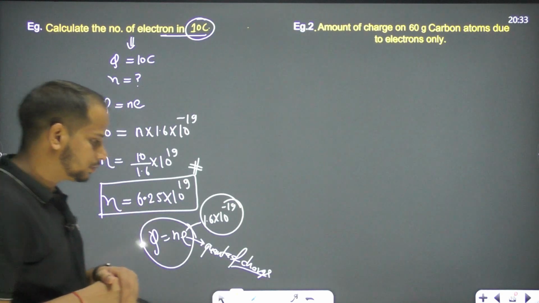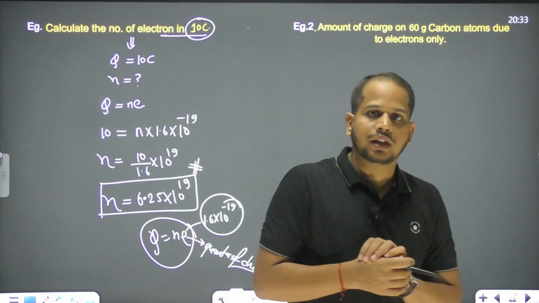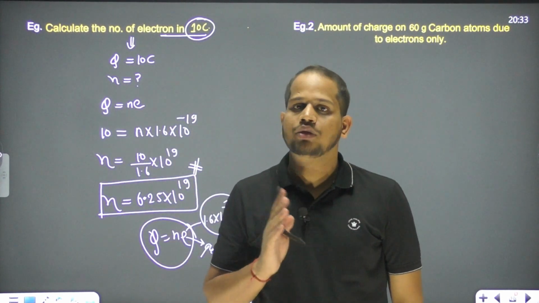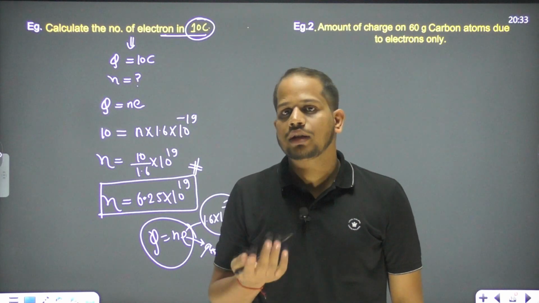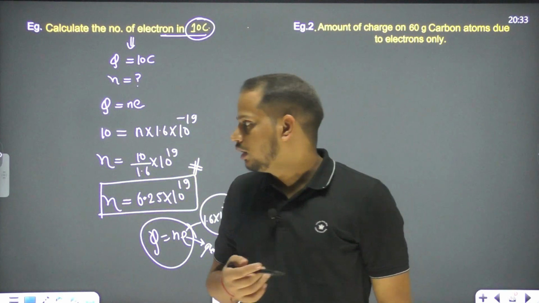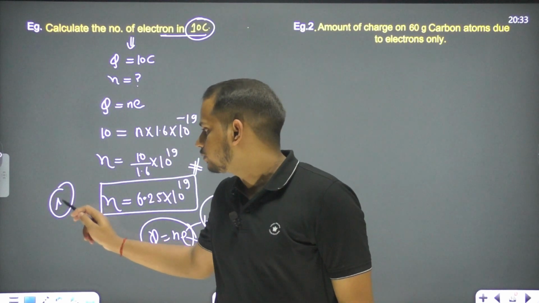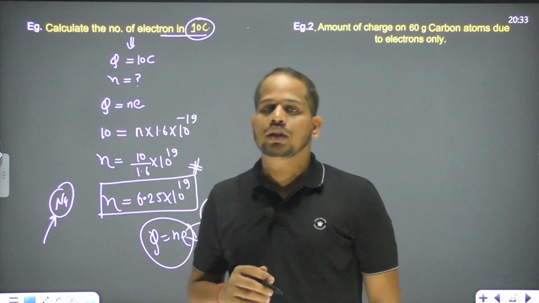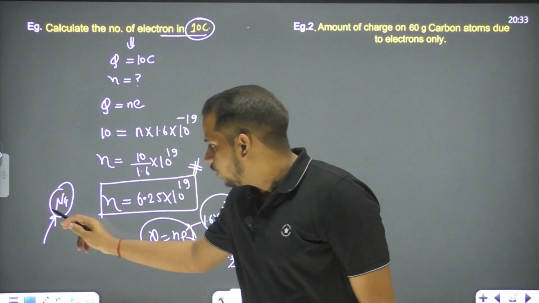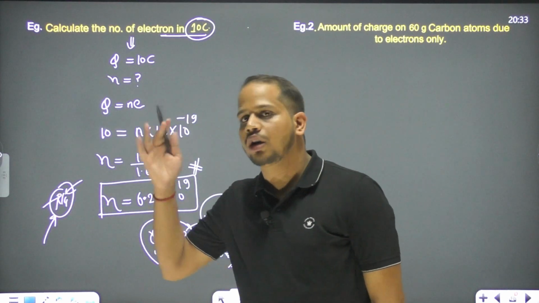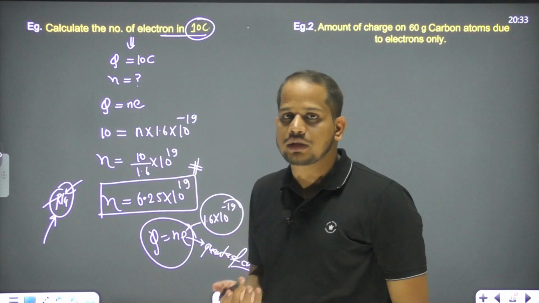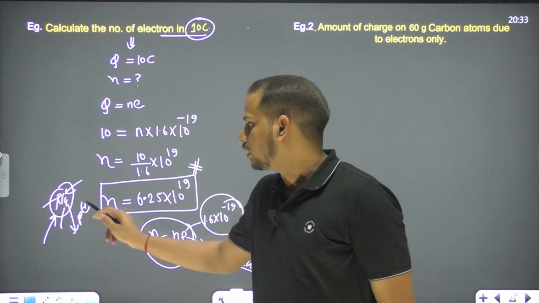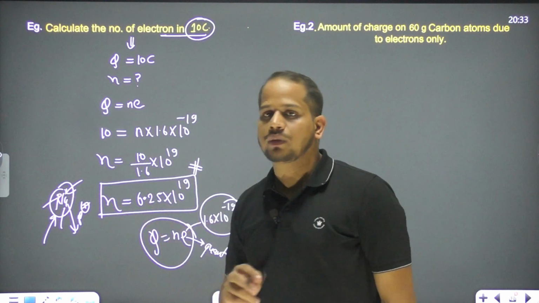Now let's move on to the next. We are saying we are just adding electrons or removing electrons. We are not discussing the proton as well. Why not? Because the proton is inside the nucleus. If the proton is inside the nucleus, then what will happen? The nuclear force is the strongest force among all the forces, so we cannot exert a force more than that. That's why it's not possible to withdraw the proton from the nucleus.